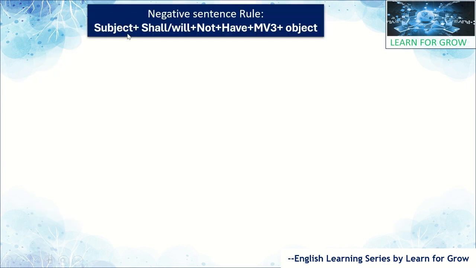See here, negative sentence rule. As we know, negative means negation. We need to add a not in between shall have or will have. It will indicate the negation, right? See here: subject plus shall or will plus not plus have plus main verb form 3 plus object. This is the simple rule for forming the negative sentence in future perfect tense, right?